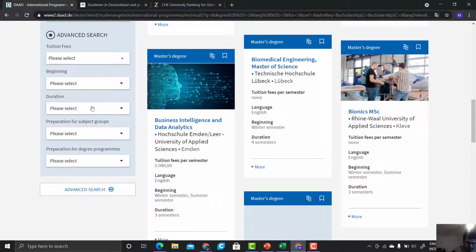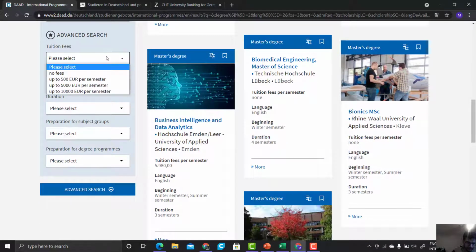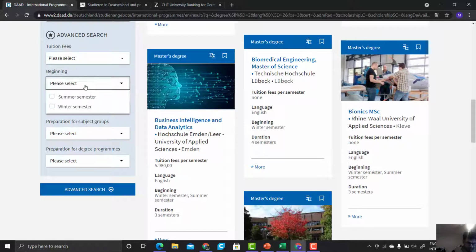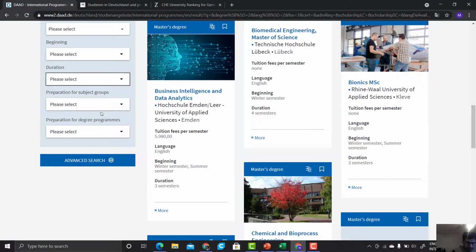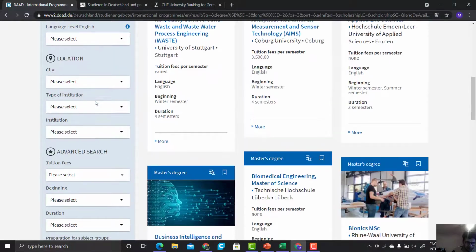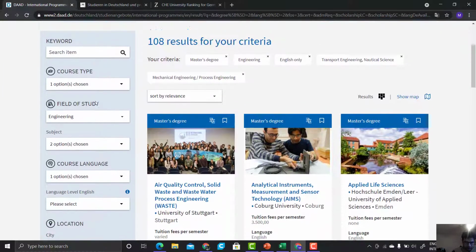In advanced search, you have options such as tuition fee or no tuition fee, beginning in summer semester or winter semester, duration of the course, 2 year, 3 year. So this is how you can filter the course more.